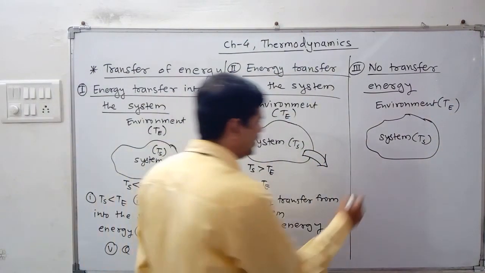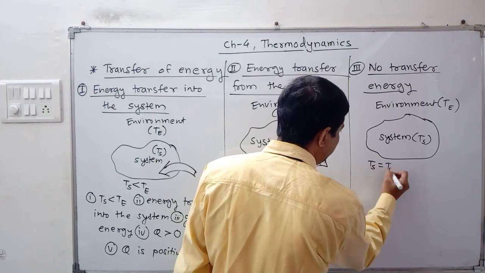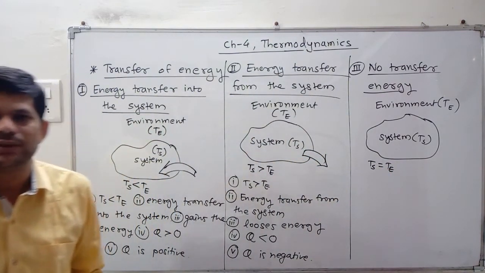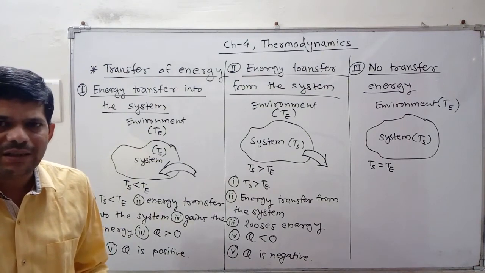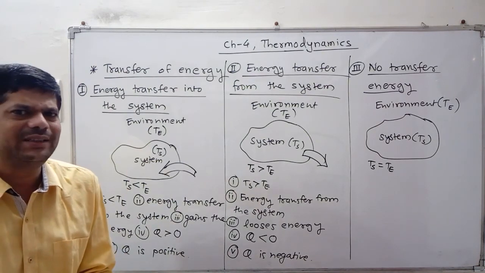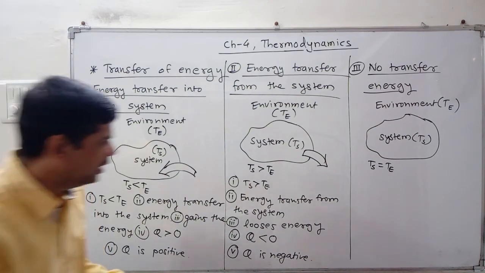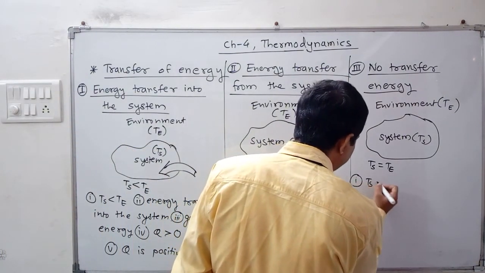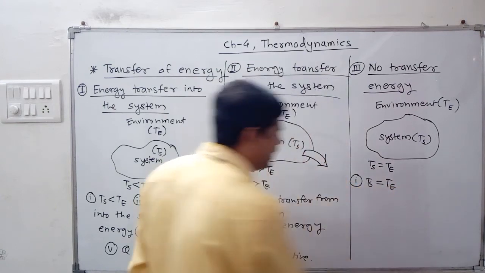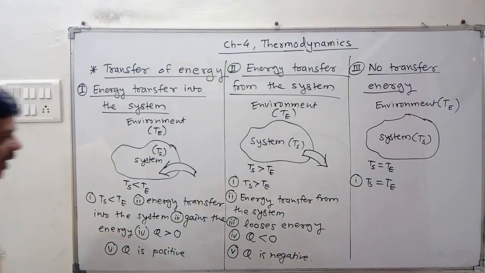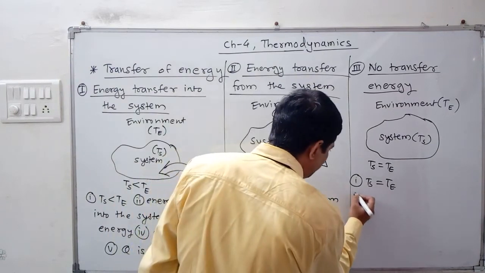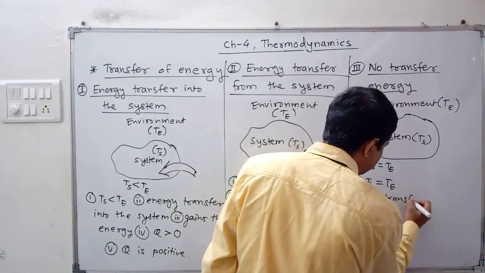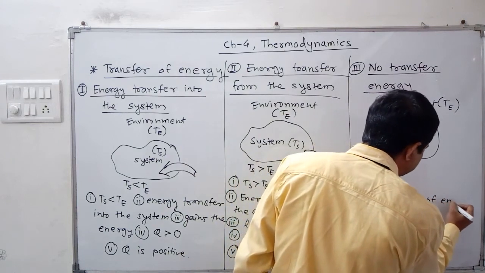If you consider the condition that Ts is equal to Te, means the temperature of the system is exactly equal to the temperature of the environment, then no transfer of energy is there, correct? So specifically highlighting all the points, the first one is when the temperature of the system is exactly equal to the temperature of the environment. The second point is no transfer of energy.